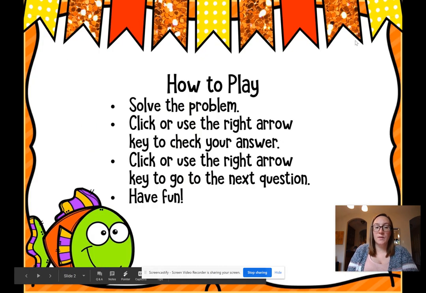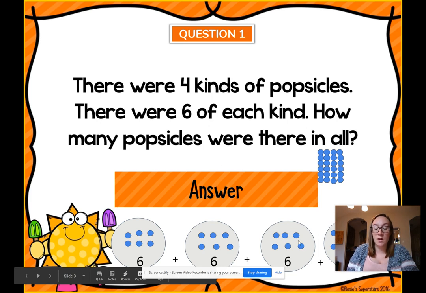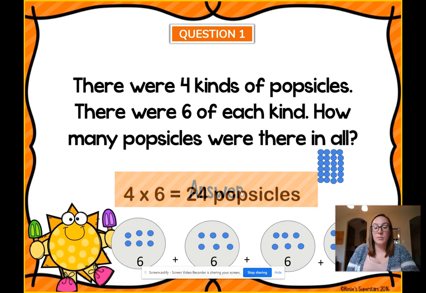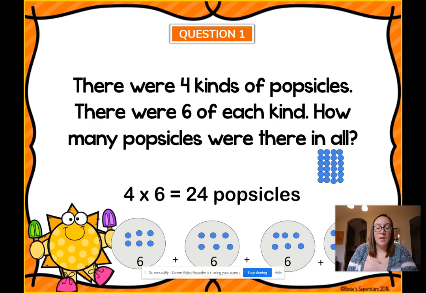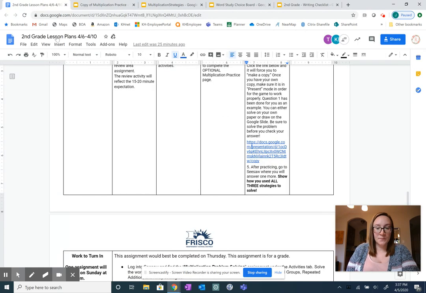Once they go through, you see the directions on how to play. Question 1 has been done for them, where it shows them the 3 different strategies: using an array, using equal groups, and using repeated addition. And then once they've chosen at least one strategy to solve, then they can click the answer box and the answer will pop up. I do encourage you to motivate them to solve the problem before they check their answer.